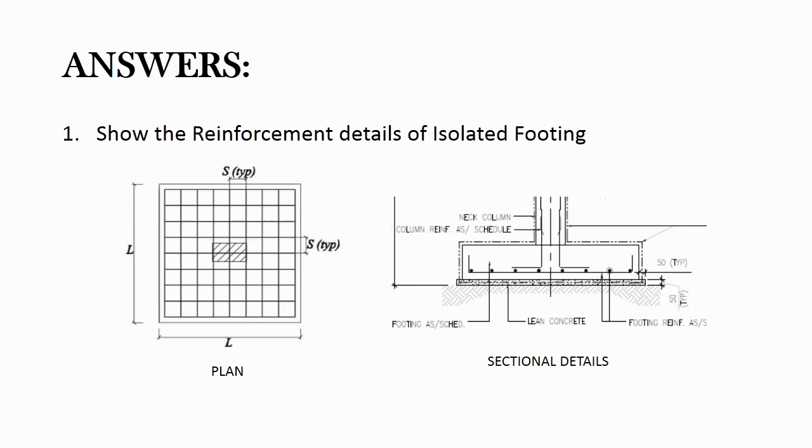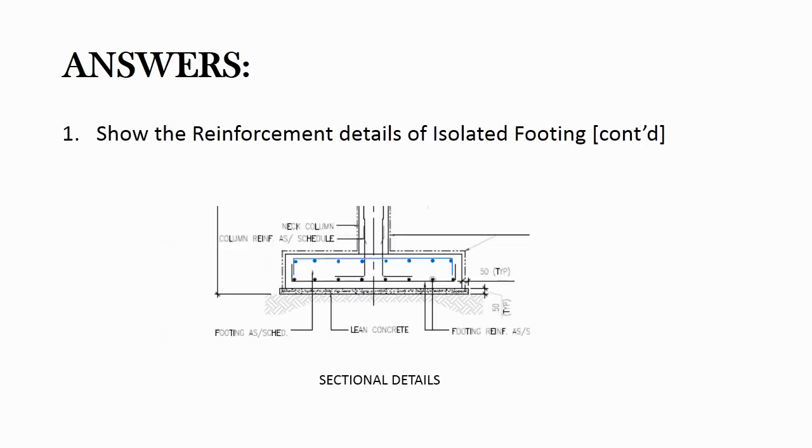First, we shall discuss the isolated footing. Here you can see the plan, the sectional details. From sectional details, you can see that the reinforcement is provided at the bottom of the footing along its longitudinal direction as well as the cross-sectional direction. Depending on the design criteria, the rebar may also be provided at the top of the footing as highlighted in blue.